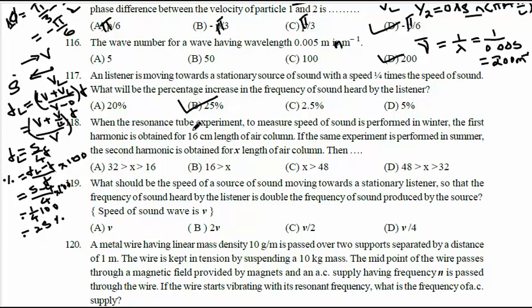When the resonance tube experiment to measure the speed of sound is performed in winter, the first harmonic is obtained for 16 cm of air column. If the same experiment is repeated in summer, the second harmonic is obtained for x length of the air column, then which option is correct? For this I will first erase all this, then I will go for question number 118.